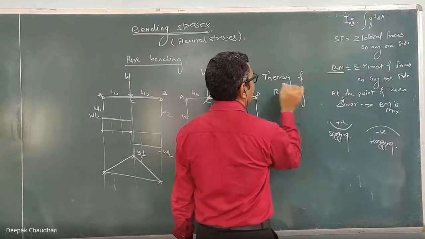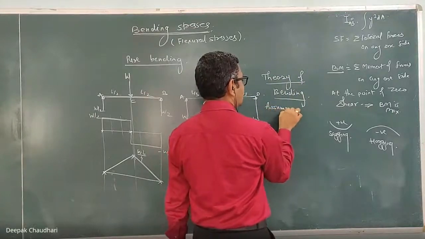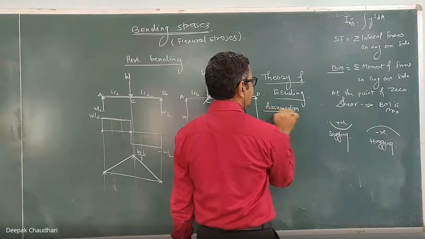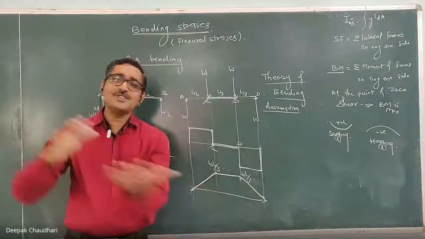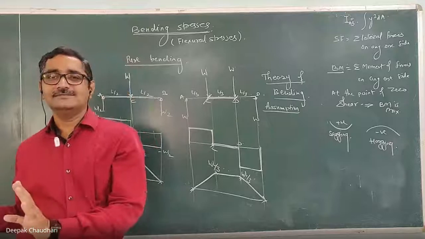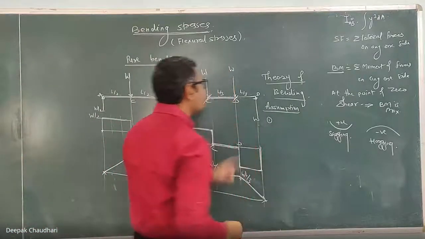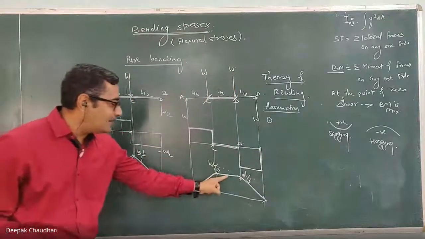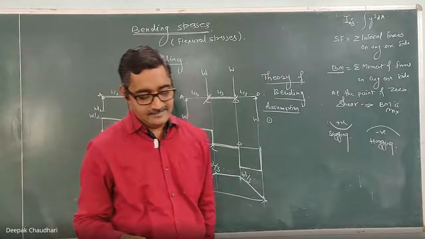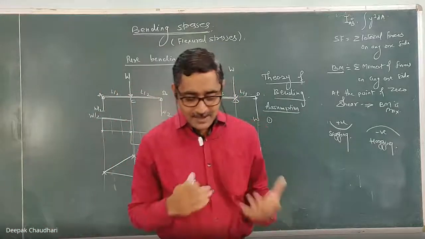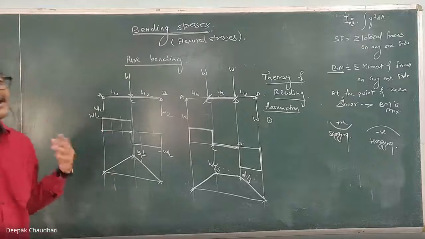There are certain assumptions in the theory of bending. If you refer to any book, you will get these assumptions. These assumptions are important, and under these assumptions only we are going to derive that formula. Which are the assumptions? The first assumption is that the part is subjected to pure bending and we are ignoring the effect of shear. The beam is subjected to pure bending and the effect of the shear is neglected. This is the first assumption.